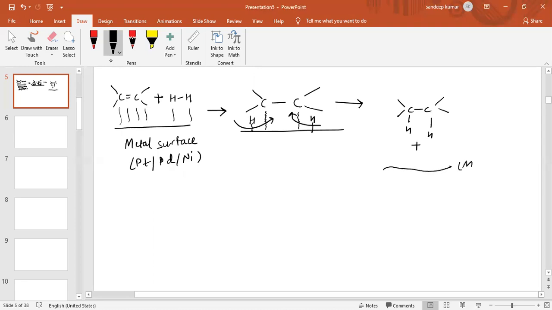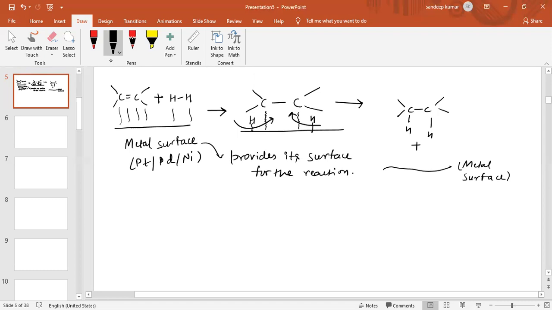So basically the metal surface is only used as a catalyst, and the metal surface only provides its surface for the reaction. So this is how the hydrogenation reaction takes place.